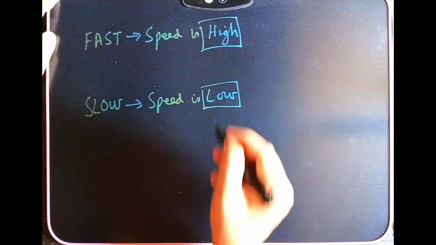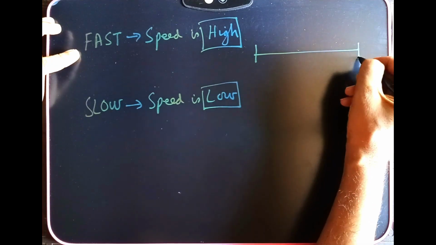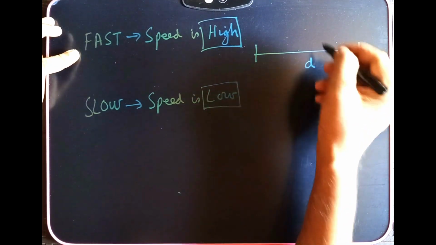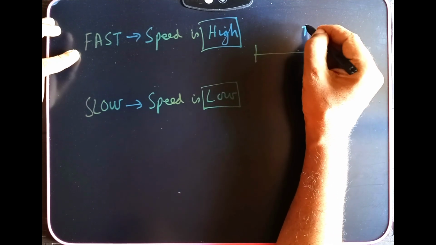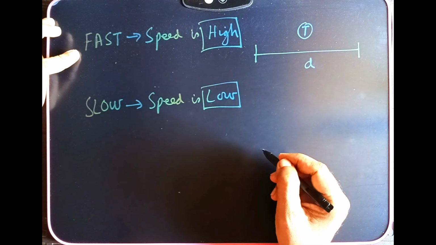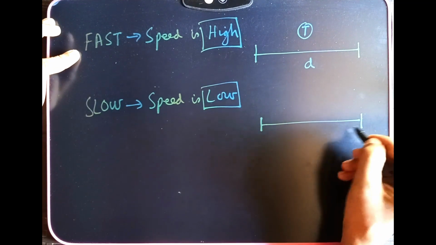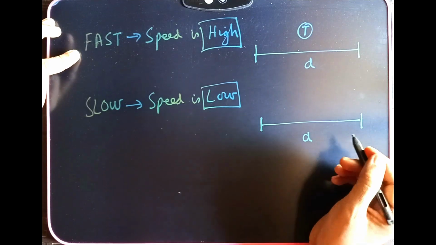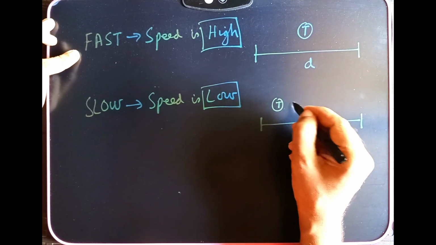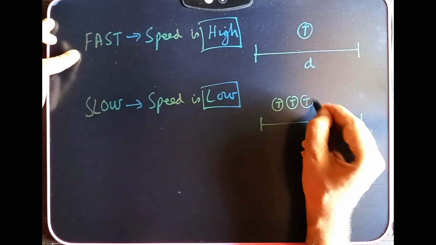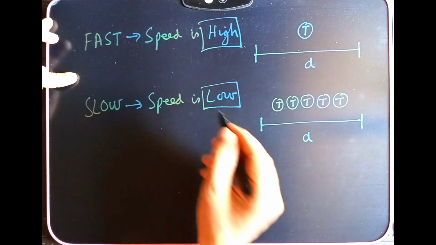What does it actually mean? When I say fast, I'm traveling a distance d in a shorter time period, I will say in a single unit of time. When I say it's low, it means that I'm traveling the same distance in more time. That means I'm taking more time periods to travel the same distance. That is when I say that the speed is low.